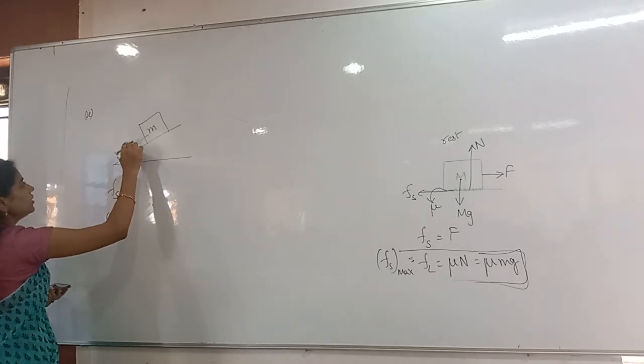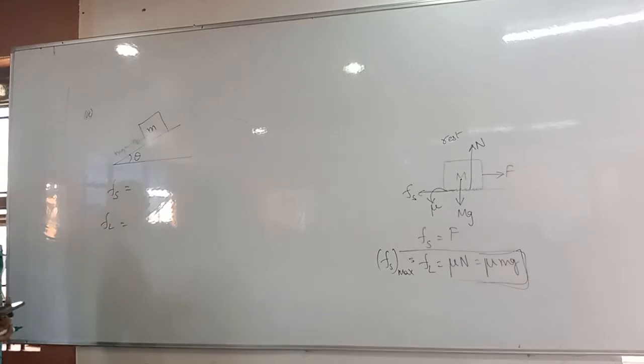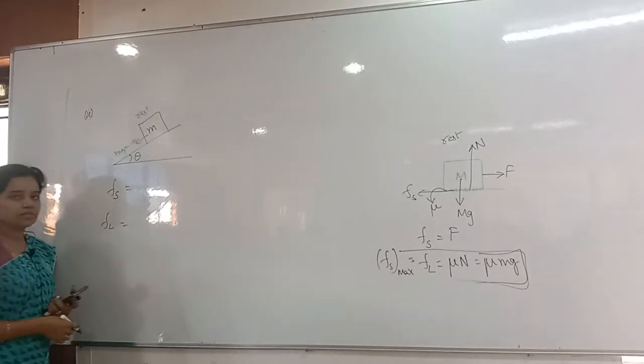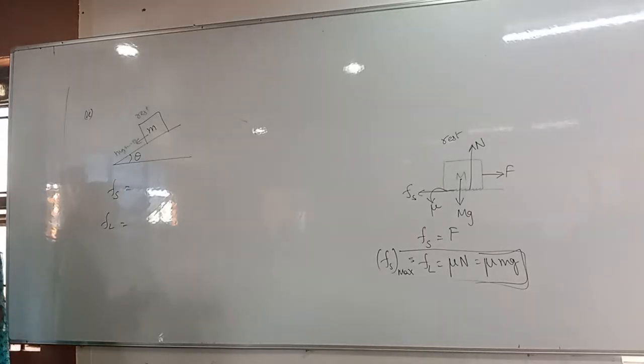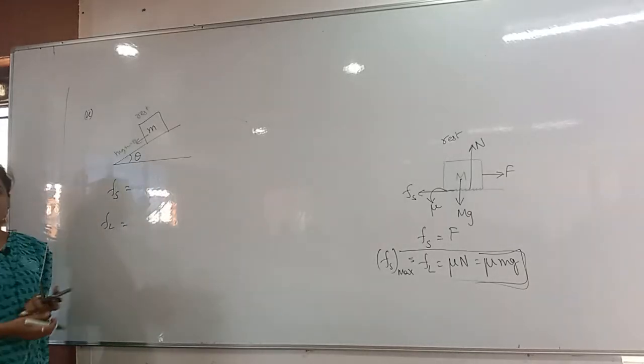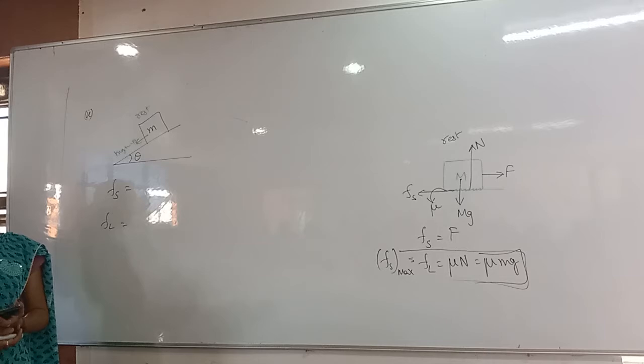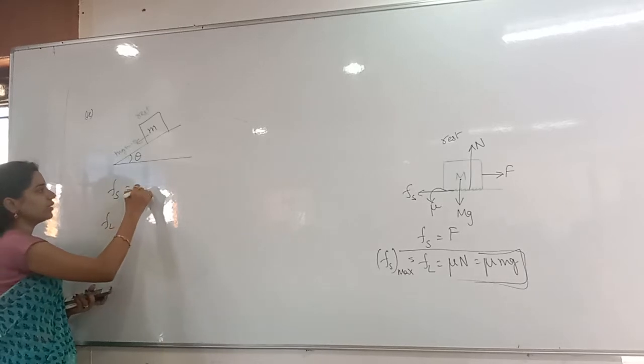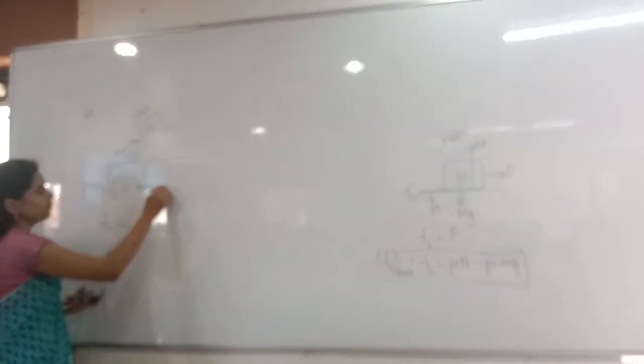Whenever there is a force and the body is still in rest, not moving anywhere, mg sin theta is the only force applied externally. So the static friction is equal to the applied force. Which is the applied force here? Mg sin theta.